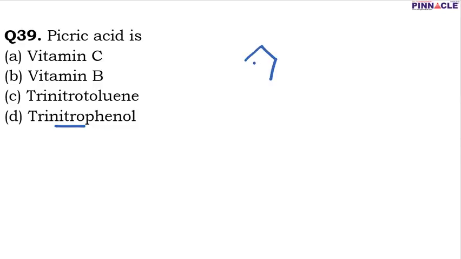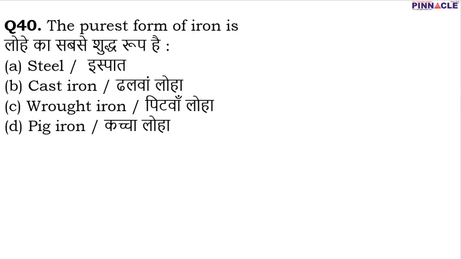So basically, what is phenol? If in a benzene ring we have an OH group attached to it, then we say that it is phenol. And when 3 nitro groups are attached at the 2, 4 and 6 positions, then this particular compound is known as picric acid, and chemically it is trinitrophenol, and it is highly acidic in nature. Coming to question number 40. Question number 40 is, the purest form of iron is.